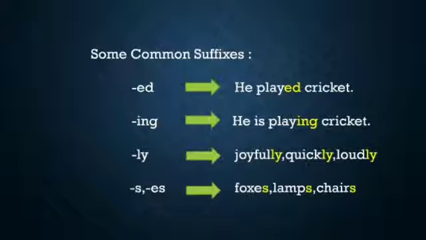The suffix ed changes verbs to the past tense. In the sentence, he played cricket, the ed suffix creates the past tense of the verb to play. The ing suffix makes the verb take place in the present, as in the sentence, he is playing cricket. The suffix ly is commonly added onto adjectives to form adverb.